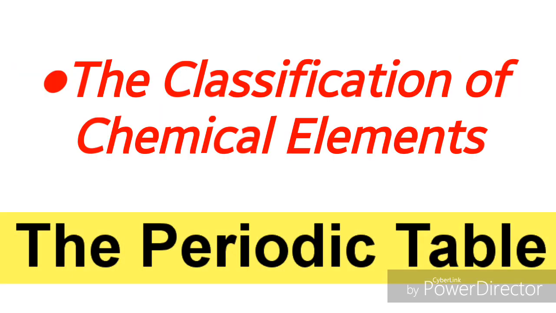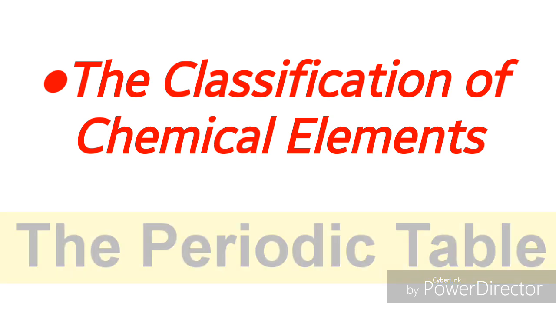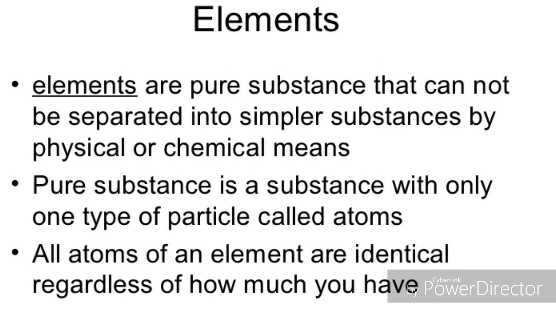Today, we will discuss one interesting topic in chemistry, the periodic table of elements, the classification of chemical elements. First, let us see the definition of elements. Elements are pure substances that cannot be separated into simpler substances by physical or chemical means.